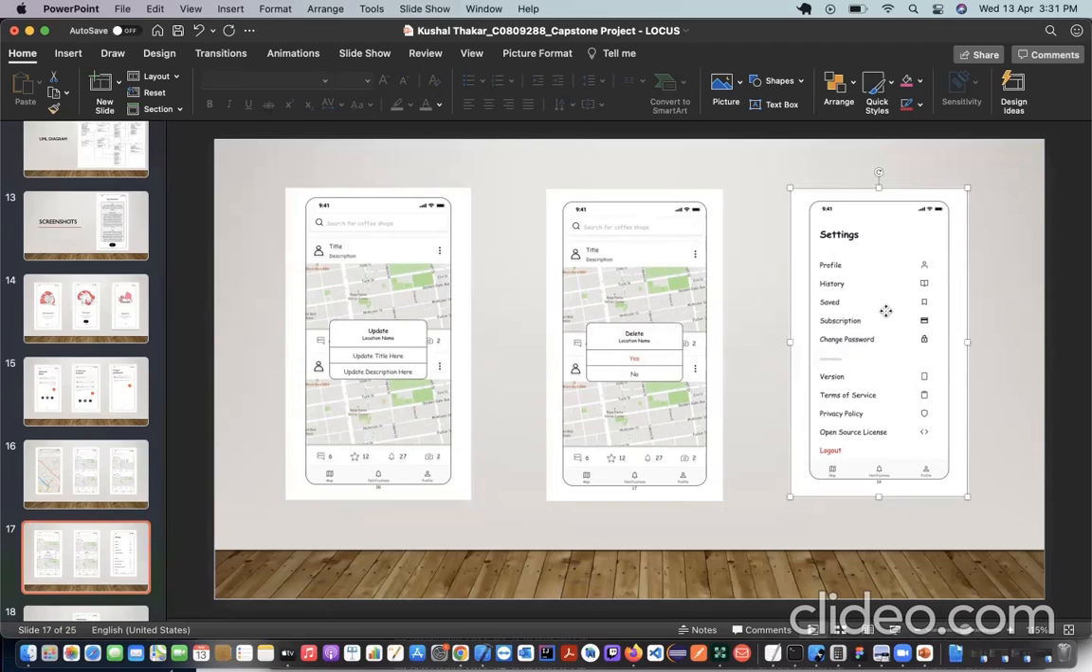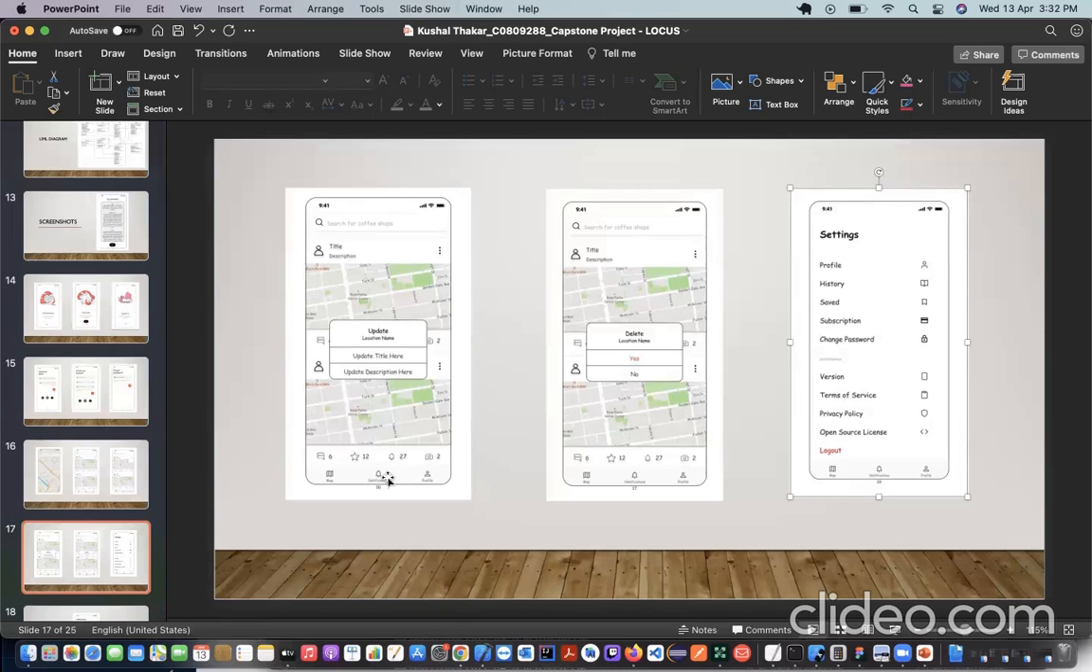Now this is the settings page, which is for the users. There's a profile, there's a history. History will show all the activities that a user is doing. Then there's a save section, which will show them the locations that they have saved. Then there's a subscription plan that the user can take to get more benefits of the marketing as well as more features of the application. And there's a change password, and all the license and privacy policies and agreements are in this section. And there's a logout button, as you can see. The user can also log out from this application.